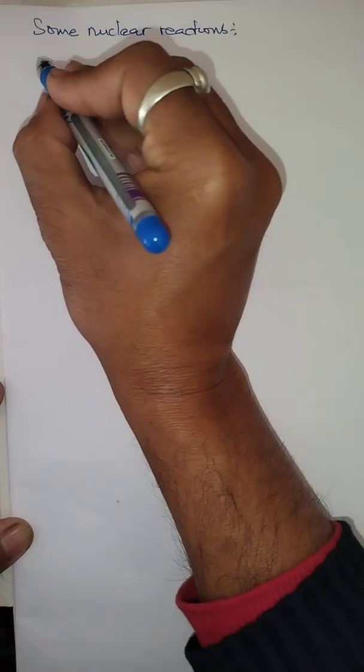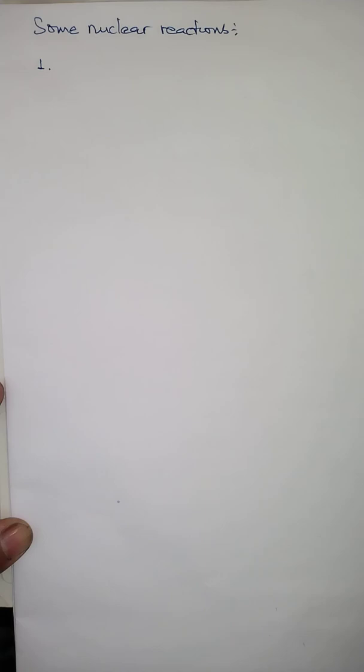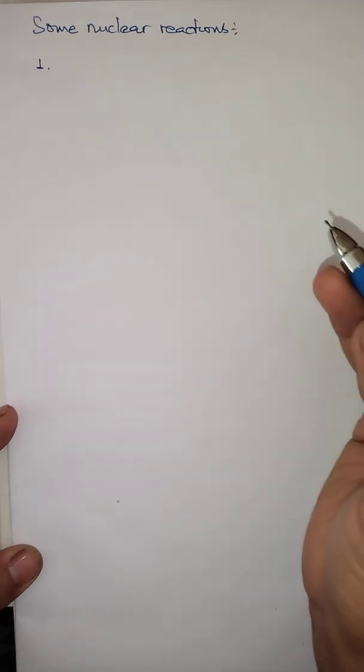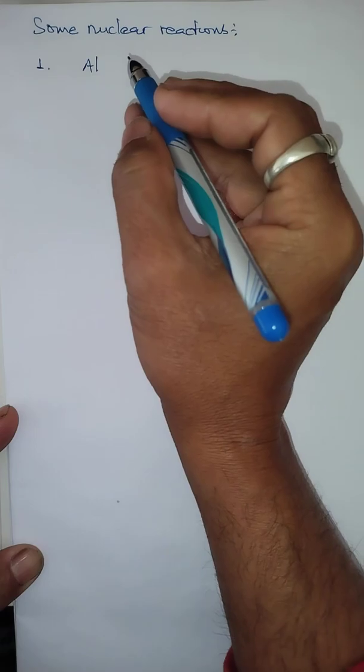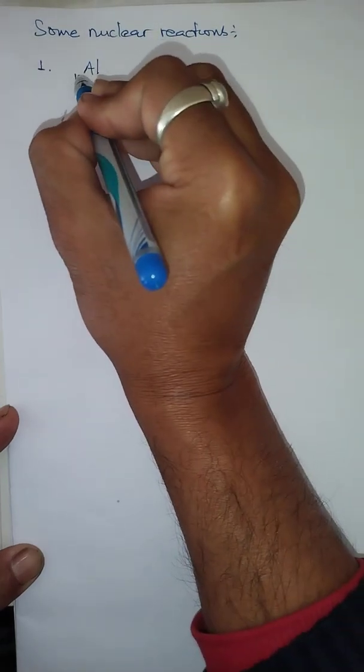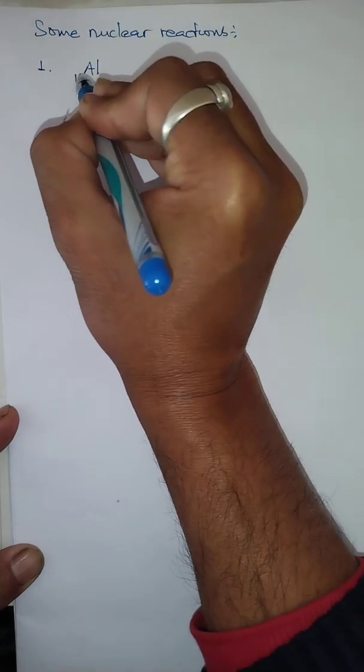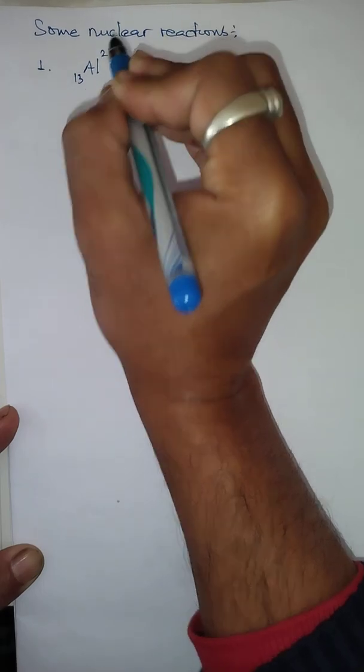Now let's start with number 1. Many nuclear reactions can be observed, but we will discuss only the important ones. Number 1 is aluminum, with atomic number 13 and mass number 27.